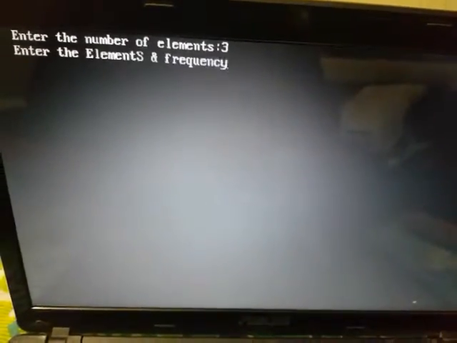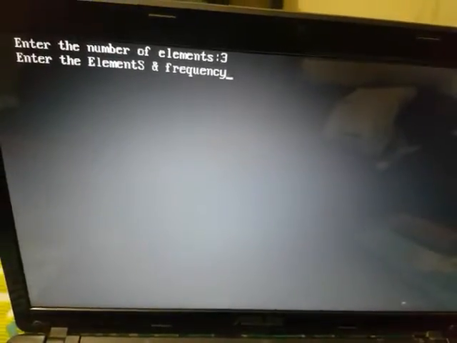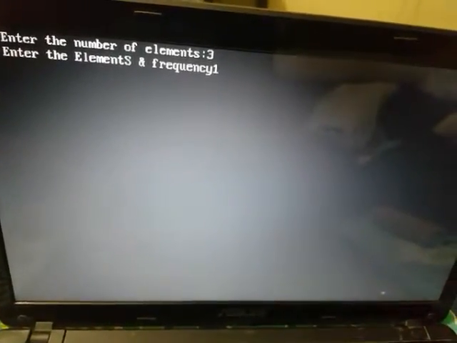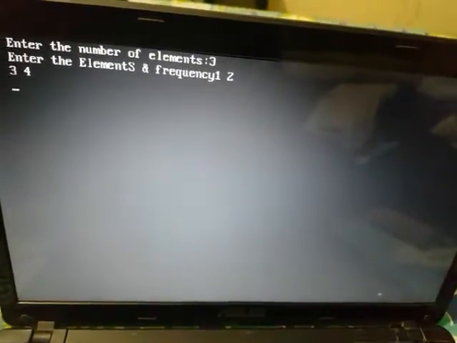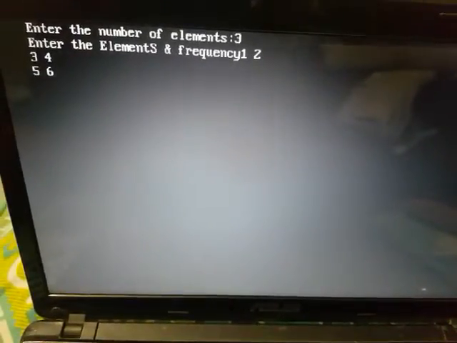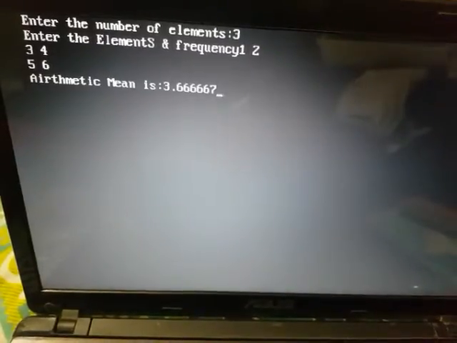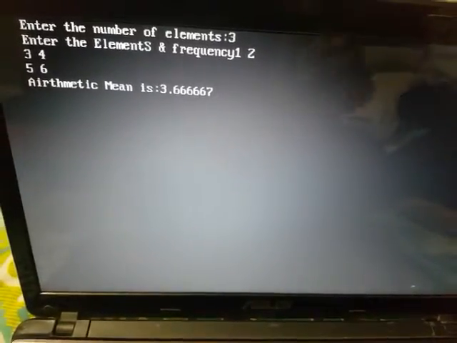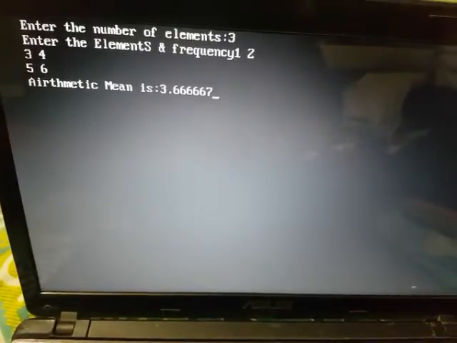So 3, and it prompts the user to enter elements as well as frequency. 1 2 3 4 5 6. I entered the same elements I wrote in the example. Now let's enter. It will give the same result as I discussed in the program. So that's all.